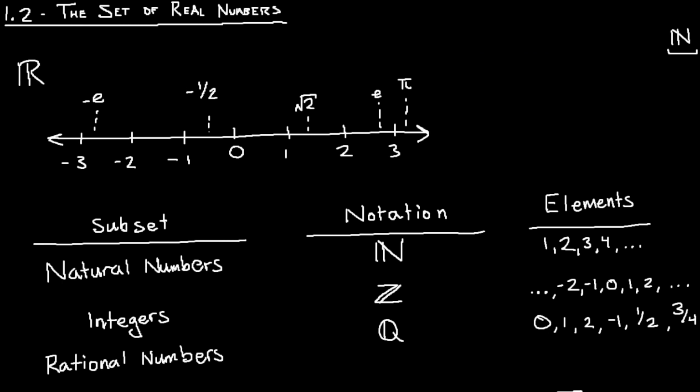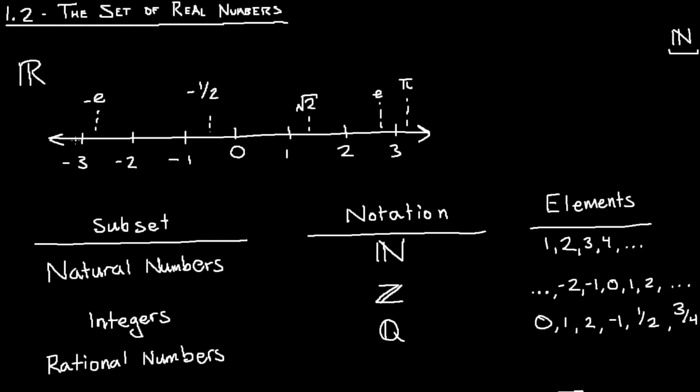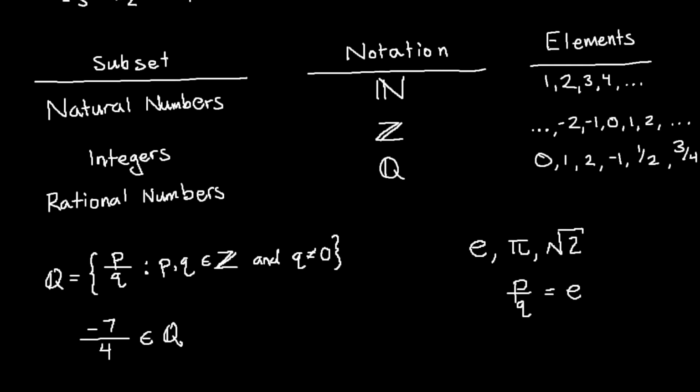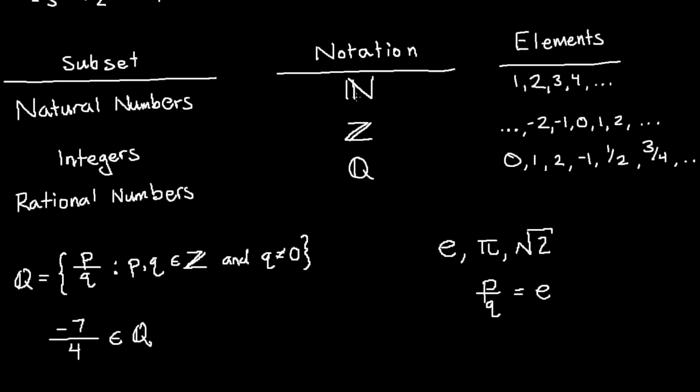So just to reiterate, we discussed the set of real numbers denoted as a bolded capital R, and we can visualize that on a number line, and that is going to include every number on the number line and in between all the numbers. And there are subsets of the real numbers. We have the natural numbers, we have the integers, and we have the rational numbers. Natural numbers are just your positive counting numbers. Integers are just your positive and negative counting numbers that include 0. And the rational numbers are all numbers in the form p over q, where p and q are integers, and of course q is non-zero.